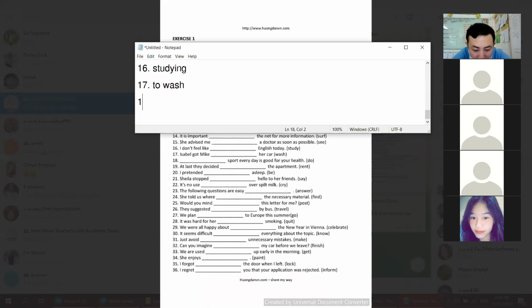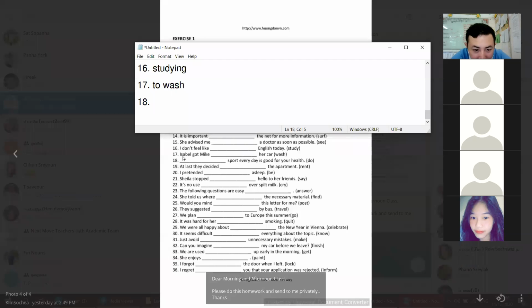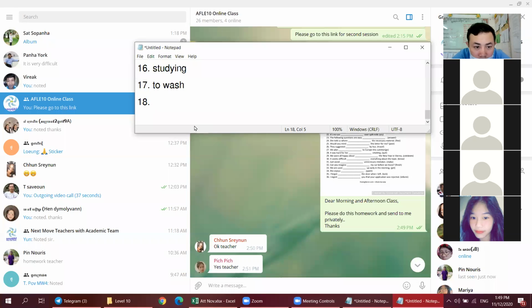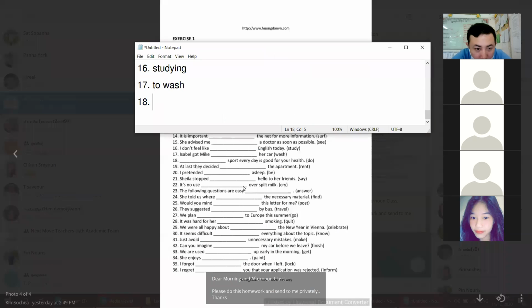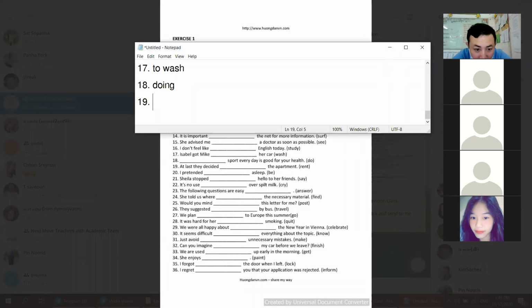Number 18. For the subject, we just read gerund. So it becomes doing. And number 19.